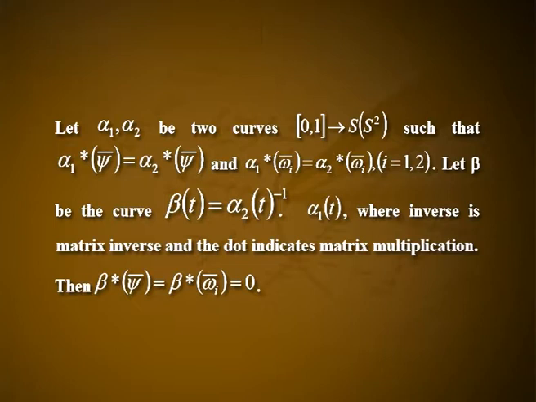Let beta be the curve beta t is equal to alpha 2 t inverse times alpha 1 t, where inverse is matrix inverse and the dot indicates matrix multiplication. Then beta star psi bar is equal to beta star omega i bar, which is equal to 0. We leave the proof of this lemma to the student. It involves computing d beta in terms of d alpha 1 and d alpha 2.